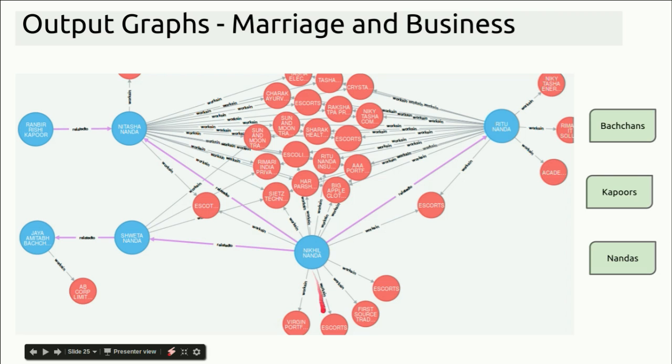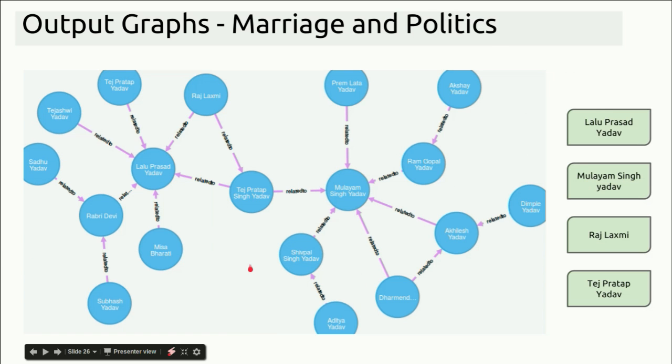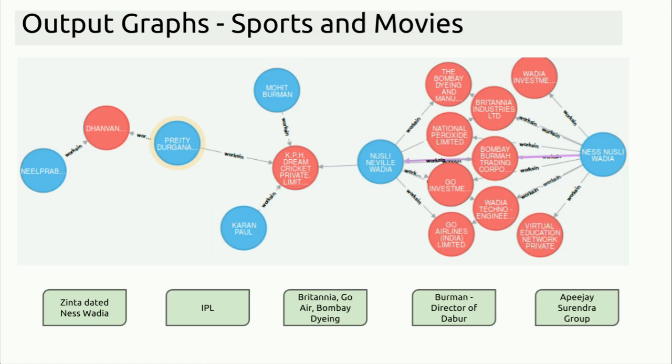Nikhil Nanda is the MD of the Scotch Group. He is the son of Ritu Nanda, who is the daughter of Raj Kapoor. Ritu Nanda also has a daughter called Nitisha Nanda. So in a way, Ranbir Kapoor, Nitisha Nanda and Nikhil Nanda are cousins. Another example of marriage comes from politics. Tej Pratap Singh Yadav, grandnephew of Mulayam Singh Yadav, married Raj Lakshmi Yadav, who is the youngest daughter of Lalu Prasad Yadav.